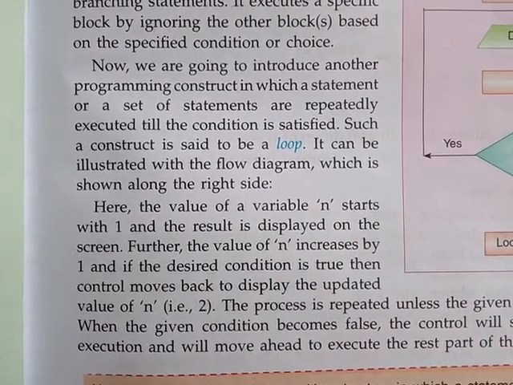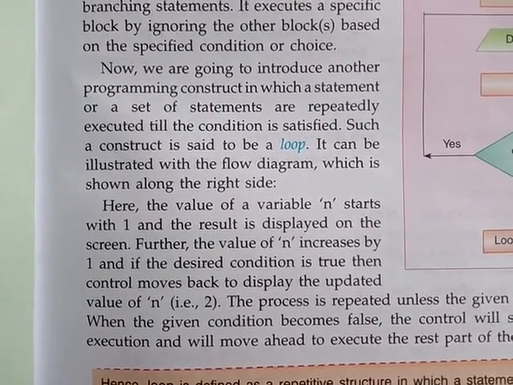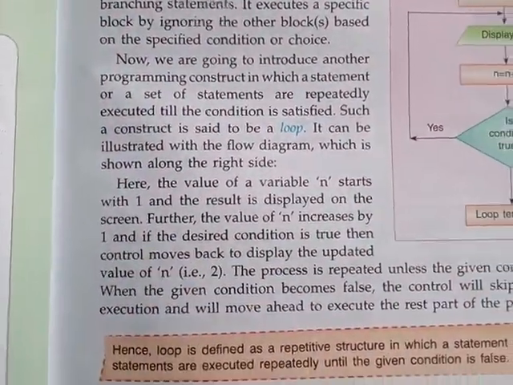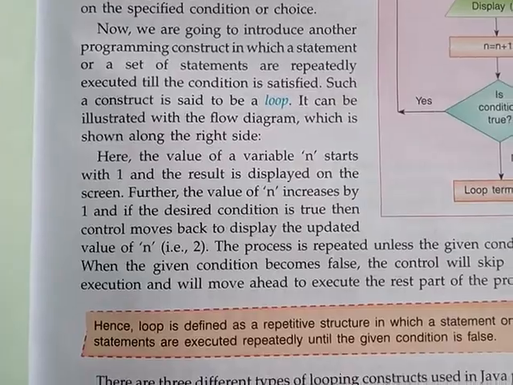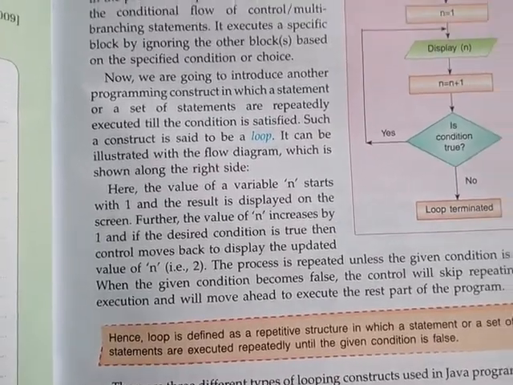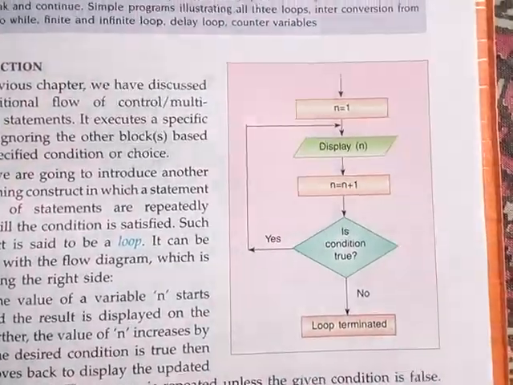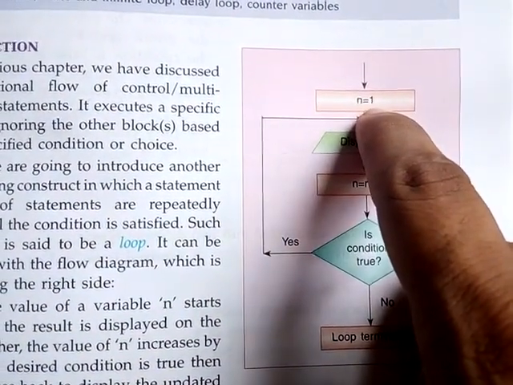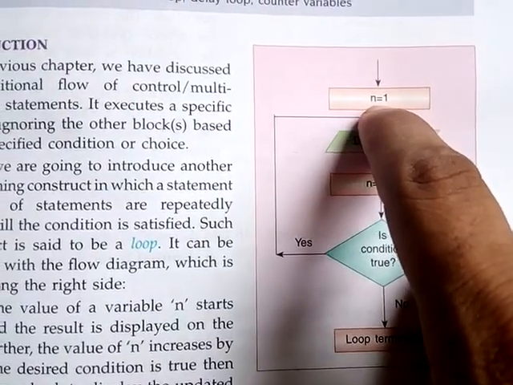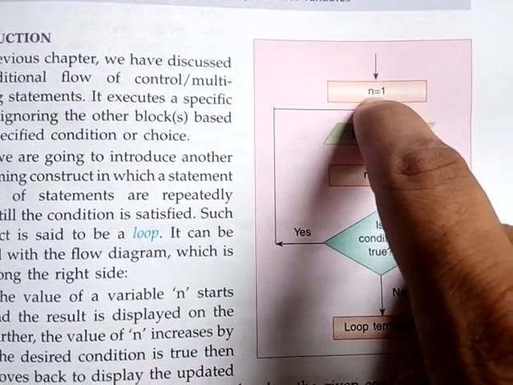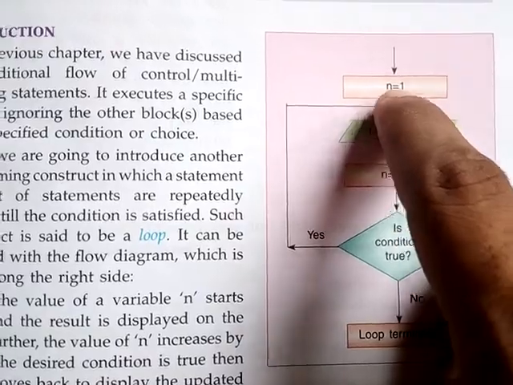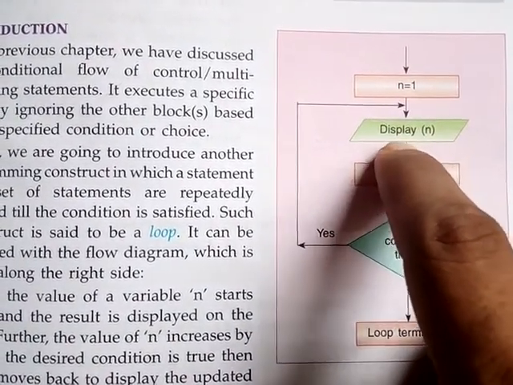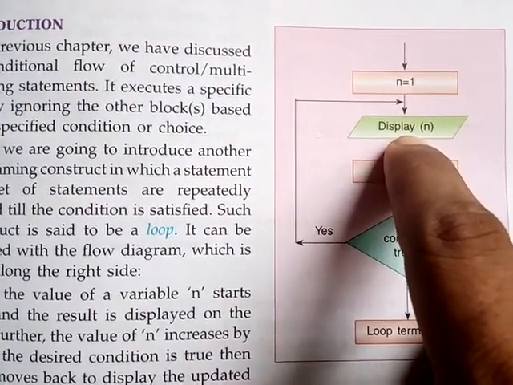It can be illustrated with the flow diagram, which is shown on the right side. I will explain from this diagram. So see, suppose first is n equal to 1. Here n is the variable, 1 is the value, and the value is assigned to n with this assignment operator. What is the value of n? 1. Then come down, display n. Here display is a function name.